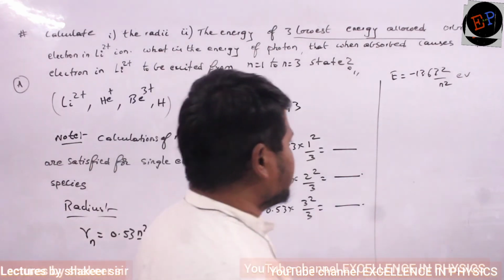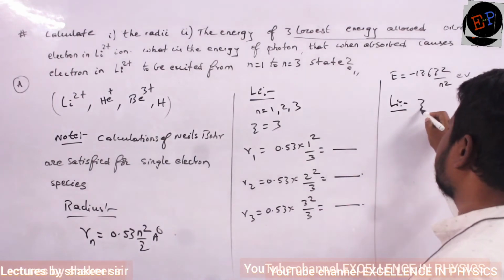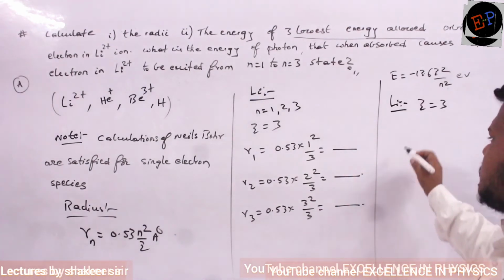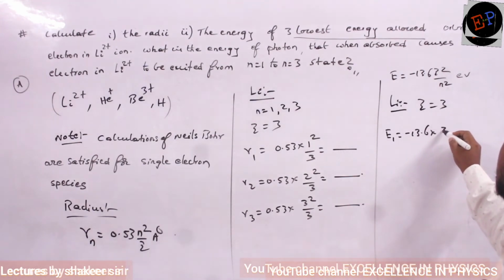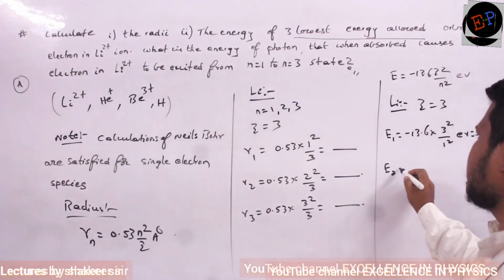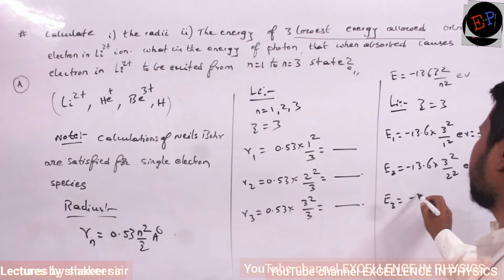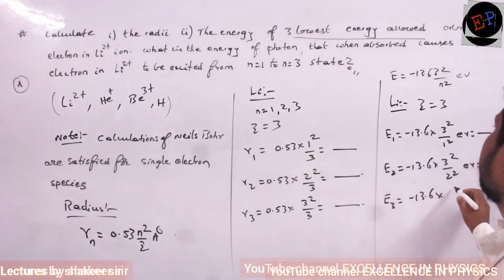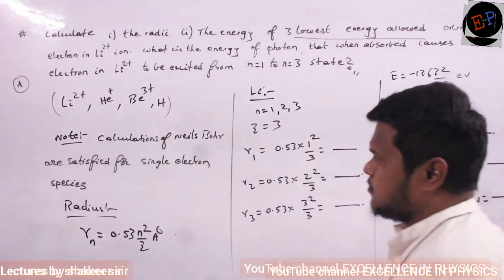Okay. Now here also same, for lithium only we are calculating, no? Lithium. So therefore Z value is equal to 3. So what is the energy of electron in first orbit? Minus 13.6 multiplied by 3 square divided by 1 square electron volts. Do the calculation. E2 is equal to minus 13.6 multiplied by 3 square divided by 2 square electron volts. E3 value is how much? Minus 13.6 multiplied by Z value, Z value is 3 square divided by 3 square electron volt. So that's it. Okay?